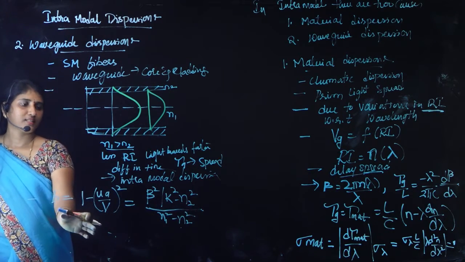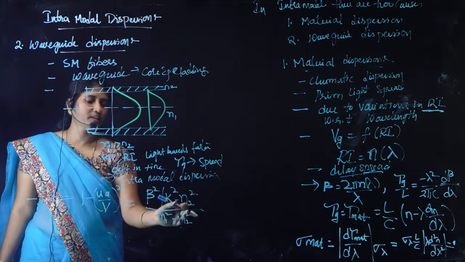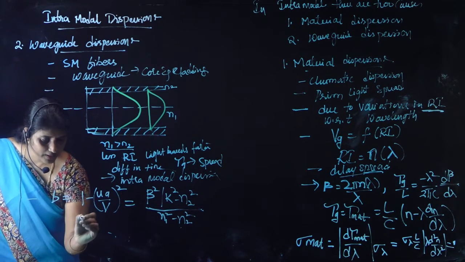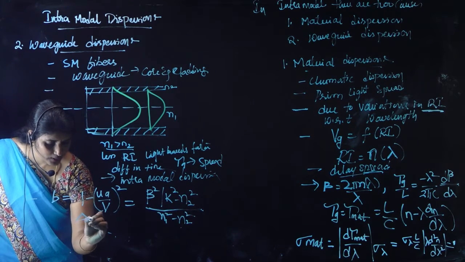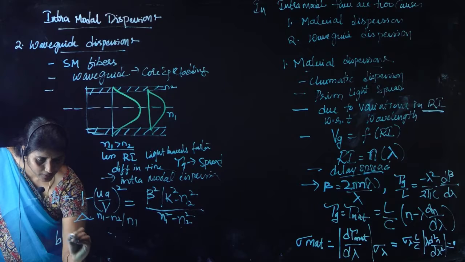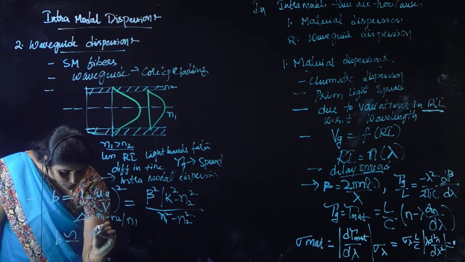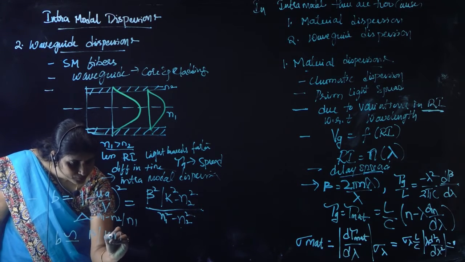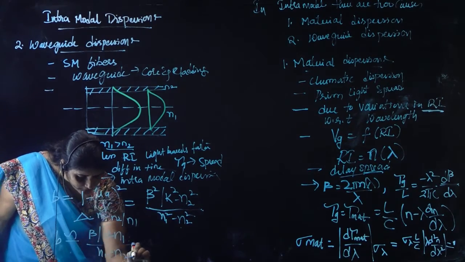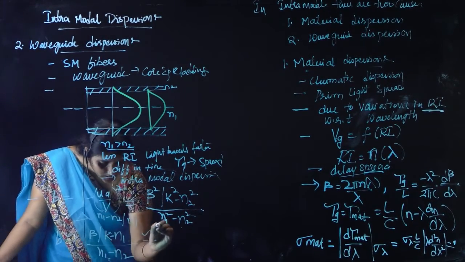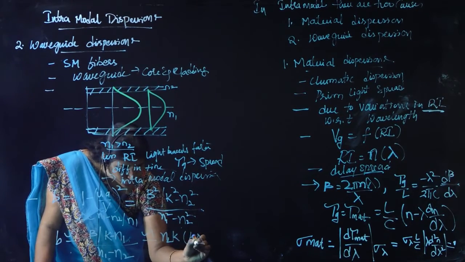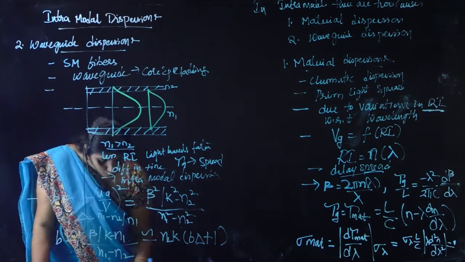As it is dependent on the refractive index of core and cladding, it is designed out of many experiments. For a smaller value of delta, that is delta equal to (N1 minus N2) by N1, this b can be written like this: beta by k minus N2 by N1 minus N2, or we can still approximate this as N2 k into (b delta plus 1).